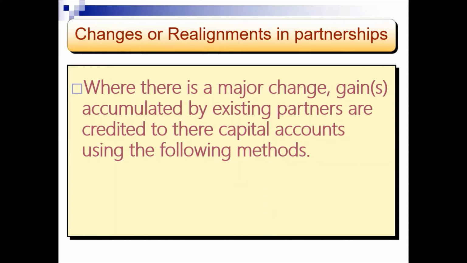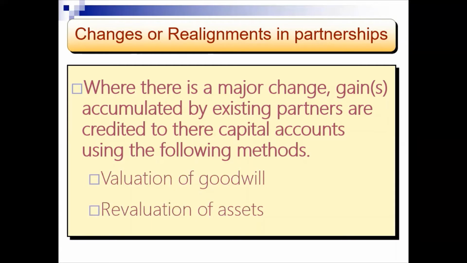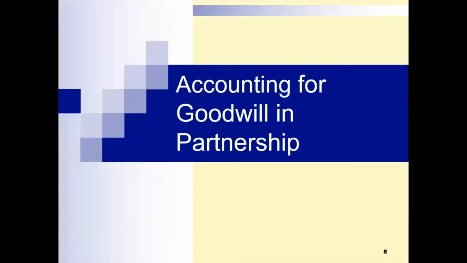Now, there are two methods which are majorly used to account for these accumulated gains. The first method is valuation of goodwill, and the second method is revaluation of assets. In the lesson, we are going to look at the first method, which is valuation of goodwill. And in this method, I would like to start by explaining briefly what goodwill is generally, without a focus in partnership only.